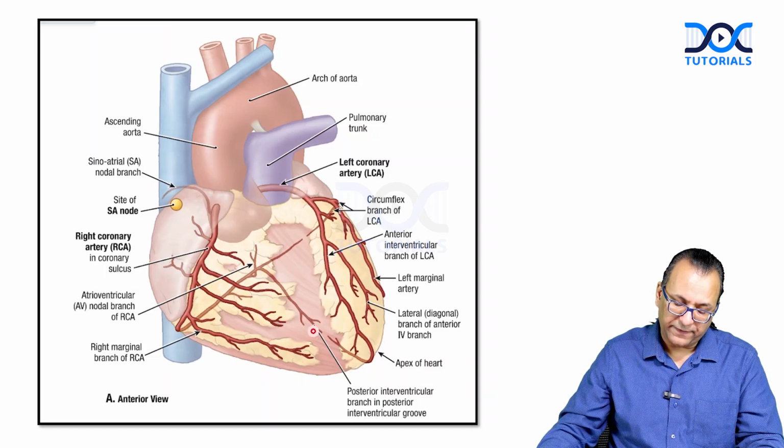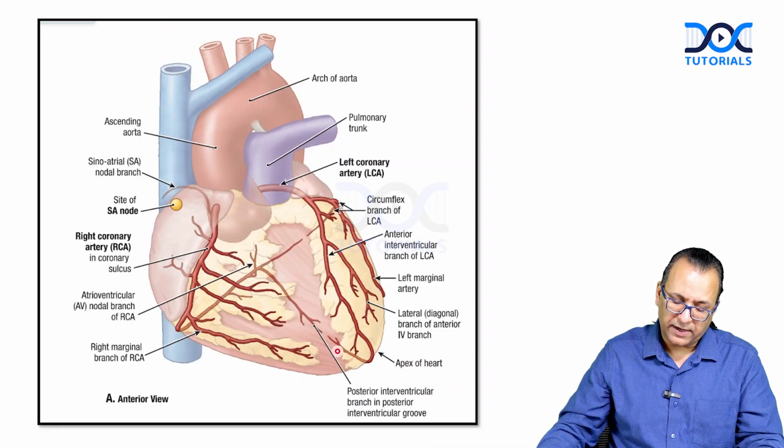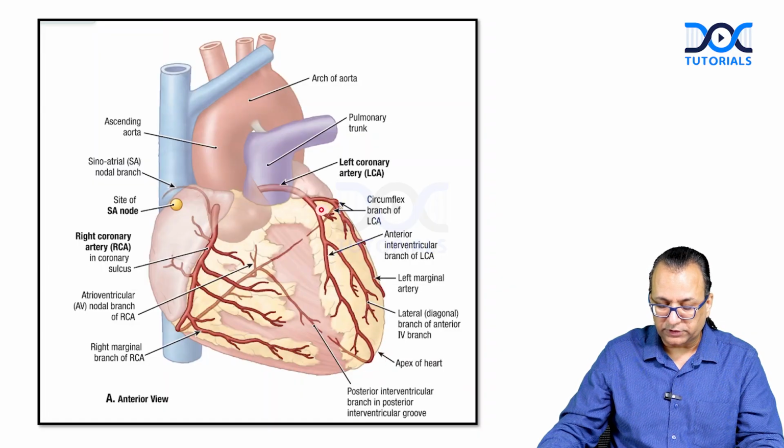The posterior interventricular artery is usually a branch of the right coronary artery, if you have right cardiac dominance. The PIVA was running in the PIVG, supplying the posterior 1/3 of the PIVS, anastomosing with AIVA. This AIVA is a branch of the left coronary artery, running in the anterior interventricular groove and supplying the anterior 2/3 of the interventricular septum.